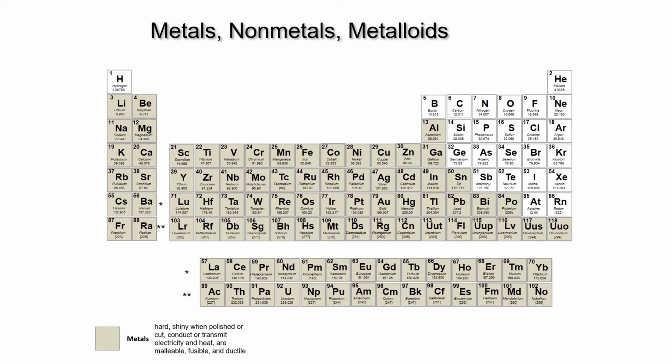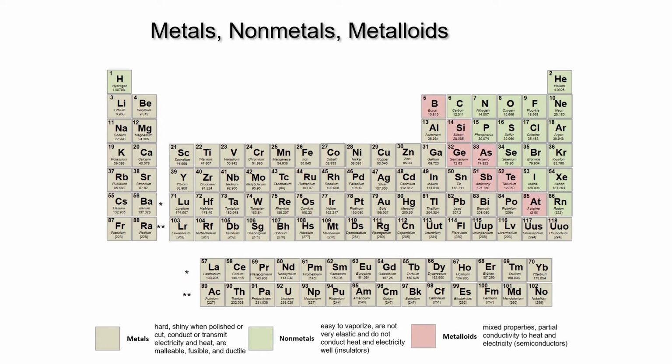We see that metals dominate the left side and middle of the periodic table. Nonmetals, well, these are elements that are usually easy to vaporize, are not very elastic, and do not conduct heat and electricity very well. Non-conducting substances are called insulators. These elements tend to be in the upper right corner of the periodic table.